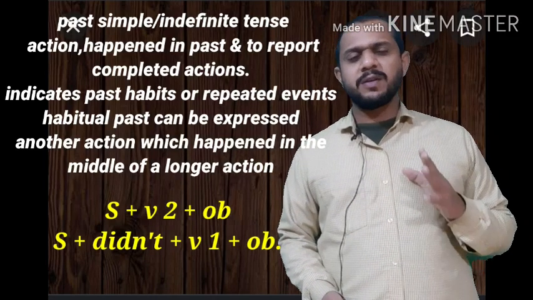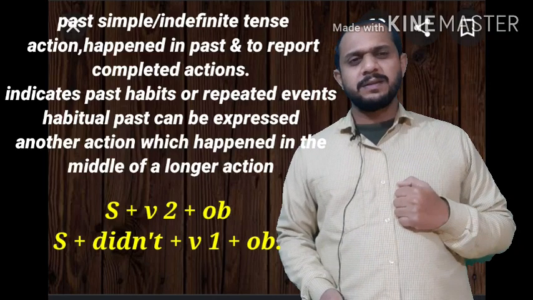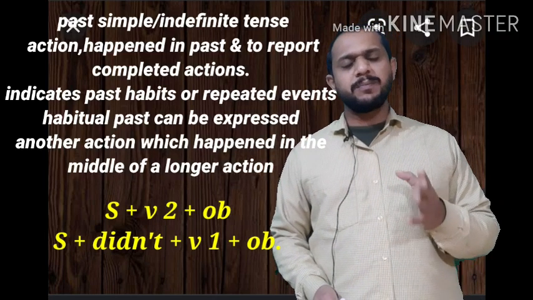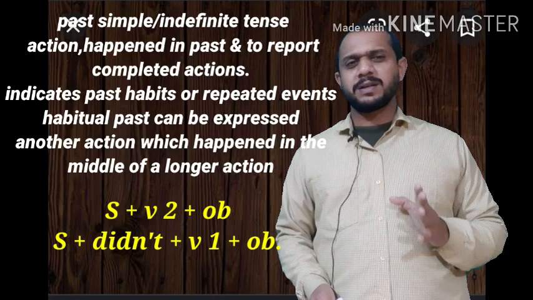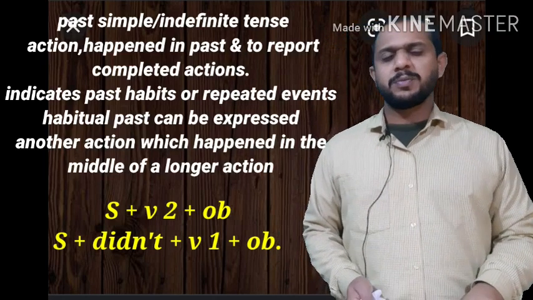Subject plus did not, V1 plus object. Then for making interrogative, we'll keep did before subject: did plus subject, V1 plus object, and question mark, like that. So it was about simple past.